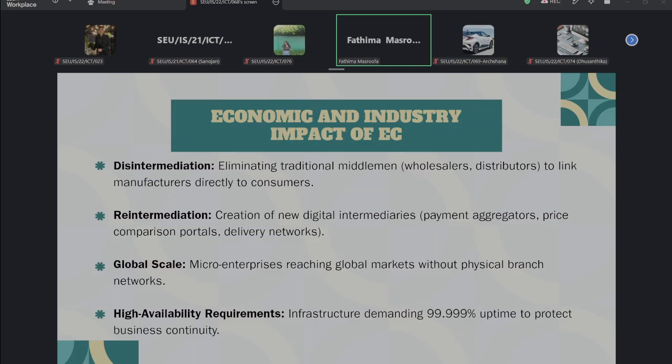And I have one question related to this. What happens if an online shopping system goes down during a major sale? Can anyone tell me? Did you get my question? What happens normally if an online shopping system goes down, that means a breakdown, during a major sale? What do you think?